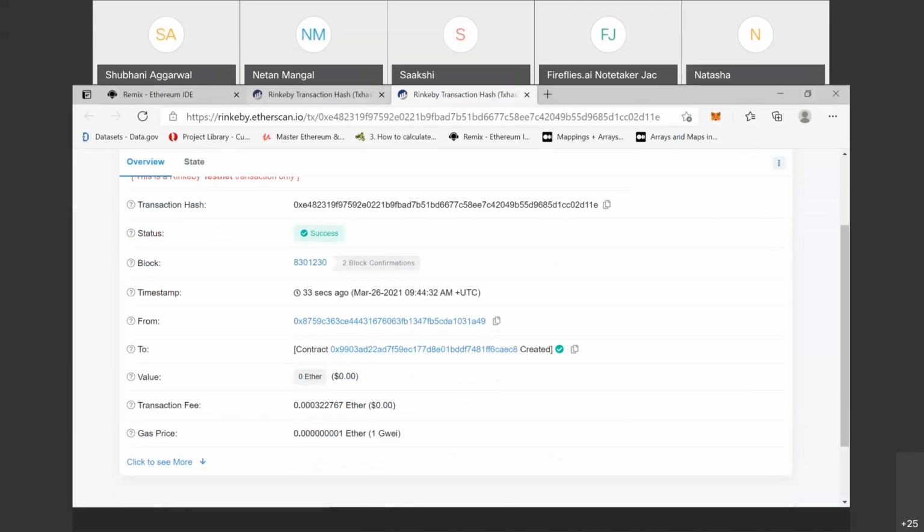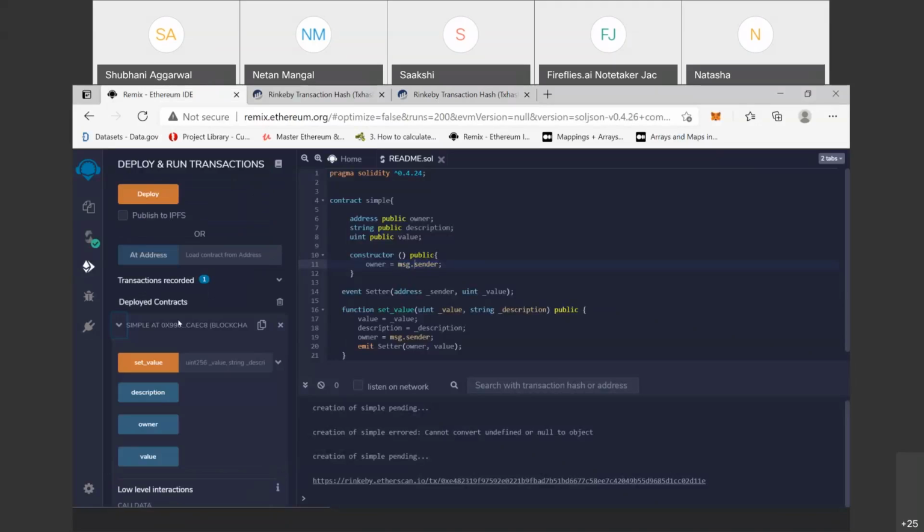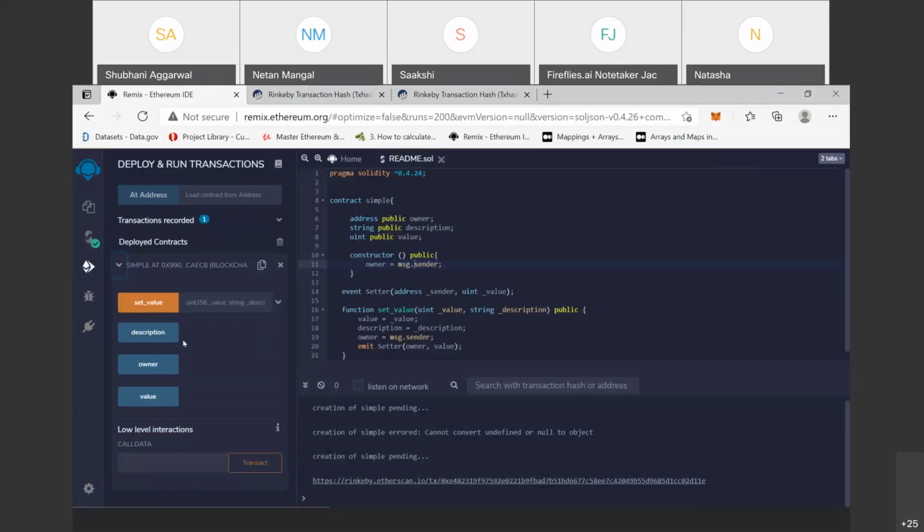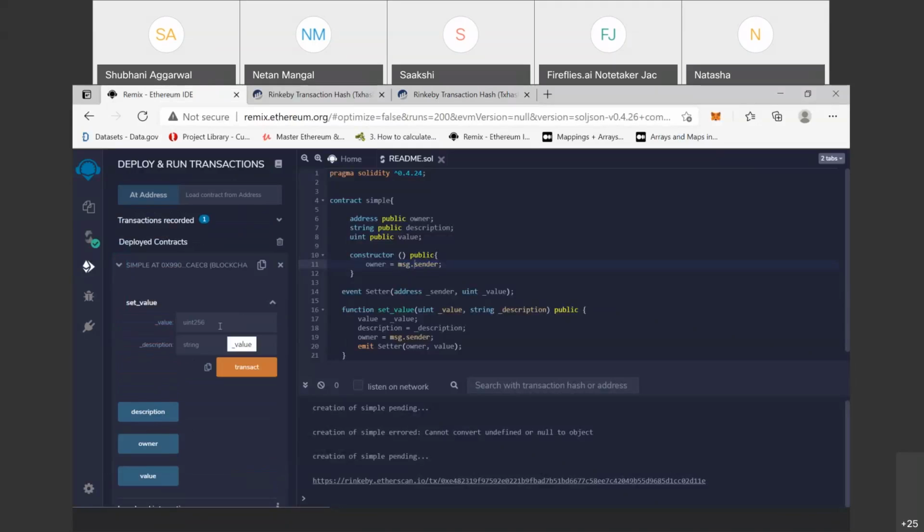Okay, when we run this set value function, the value is 100 and the description is, so we can say, USA city.